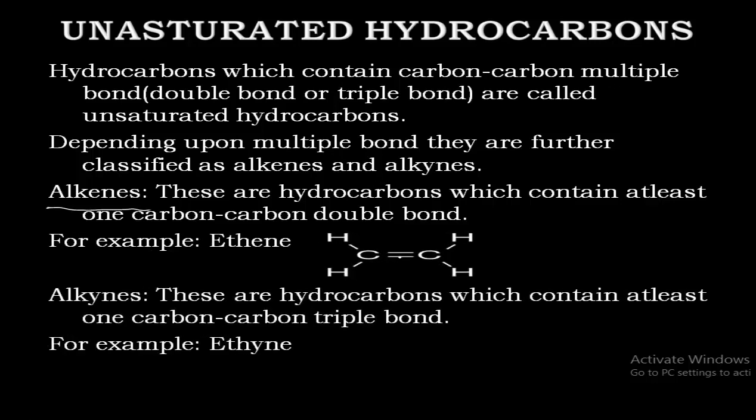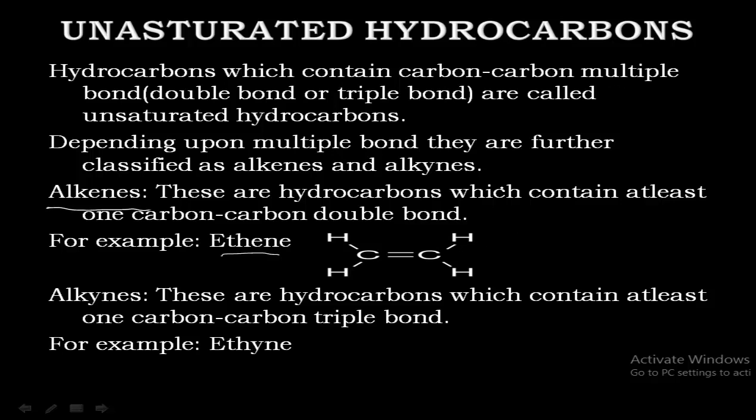Ethene consists of C double bond C. In between C and H, that is carbon and hydrogen, you have observed the single bonds, but there is at least one double bond should be present in order to call it as alkenes. So here it consists of double bond and hence it is said to be alkenes. So example is ethene. There are number of alkenes.